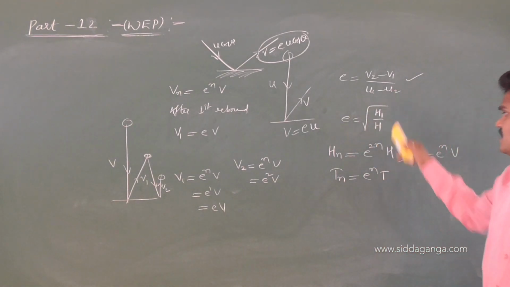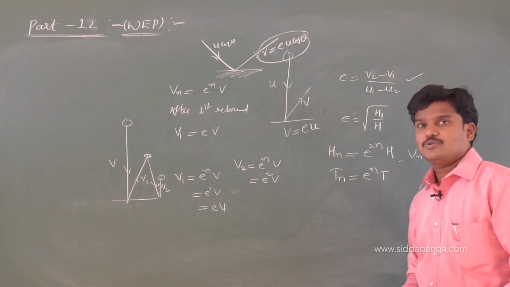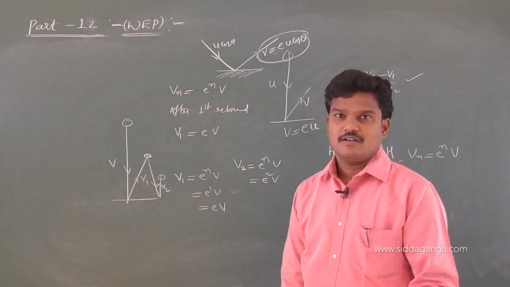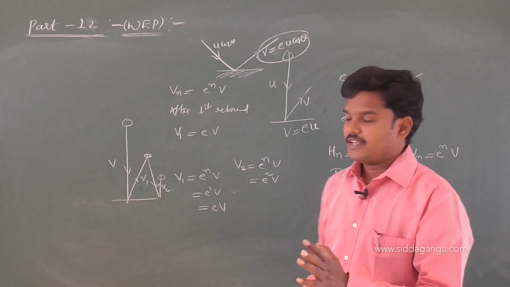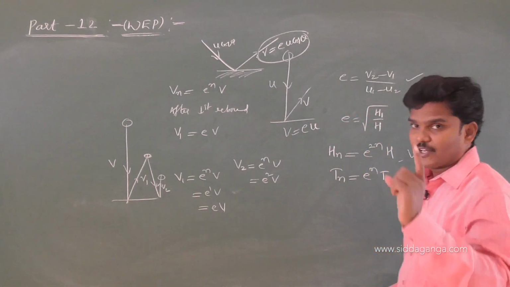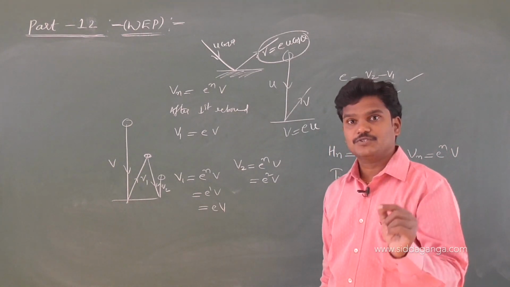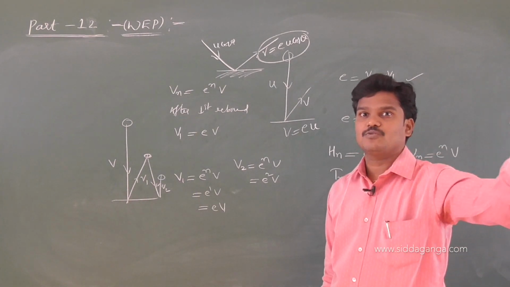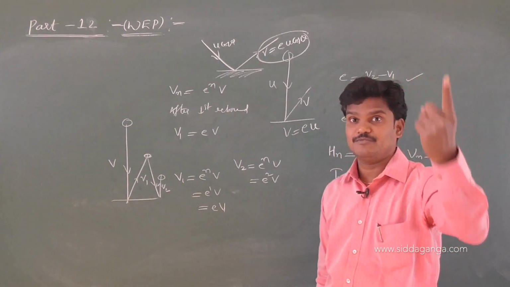Anyhow this is clear, and you know the distance travelled by the body before coming to rest is h into (1 plus e square) by (1 minus e square). Time is also known. Average velocity and average speed were also written. Keep in mind, the velocity after the first rebound is e into the velocity before the collision. Second rebound, e square into the velocity before the collision.